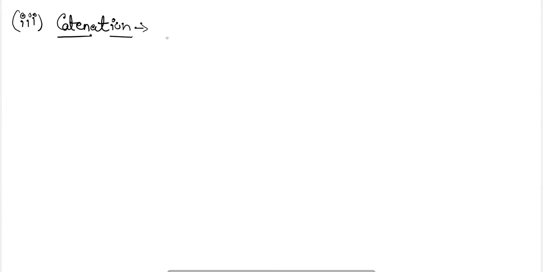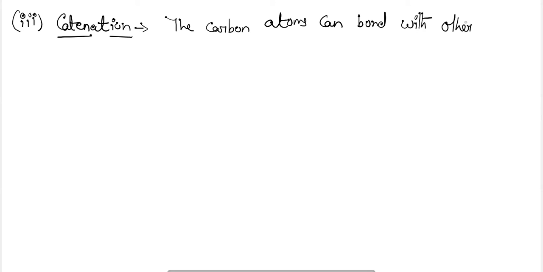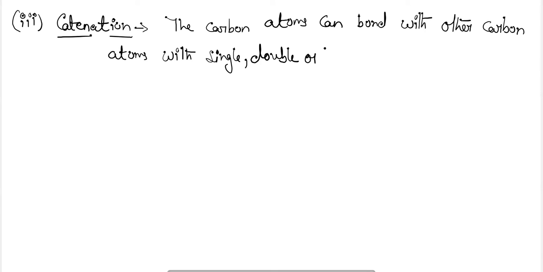In catenation, carbon atoms can bond with other carbon atoms with single, double or triple covalent bonds, to form long chain-like structures called polymers.